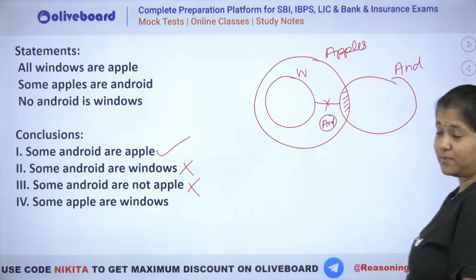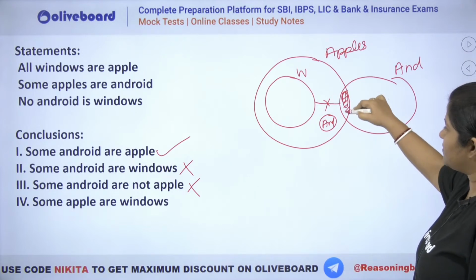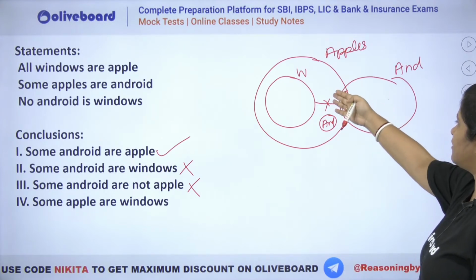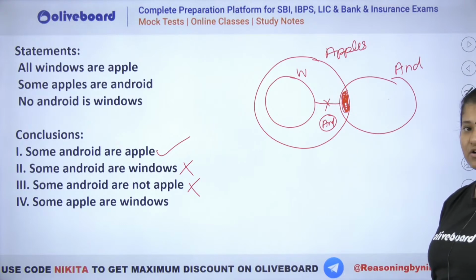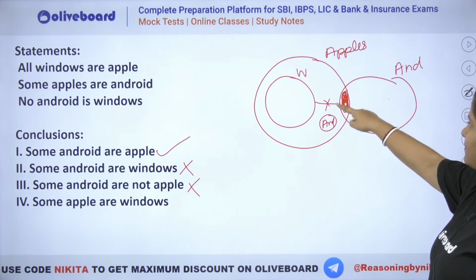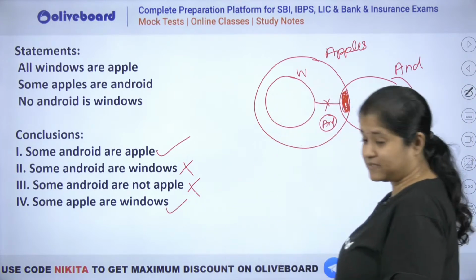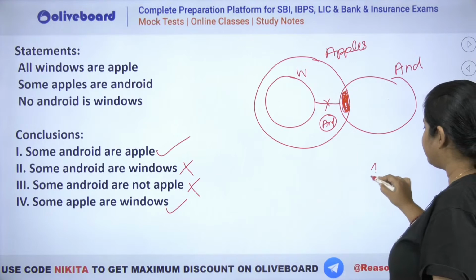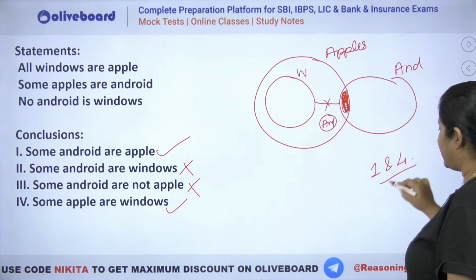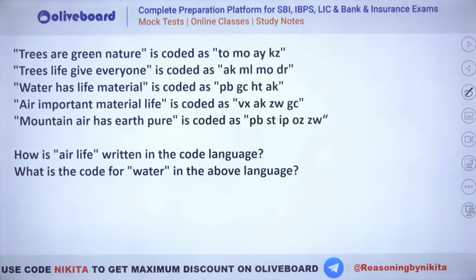But some apples are not windows. Now which portion of apples are not windows here? You can see this common portion, right? This common portion of apples and Android can never be a part of window because window can never intersect with your Android here. So that is why this common portion of Apple and Android will never be a part of window, and that is why this is absolutely right. तो answer क्या होगा? 1 and 4 follows, right? I hope this is clear everybody. ठीक है, तो आंसर क्या आएगा? 1 and 4. चलो next question, let's have a look at this one.